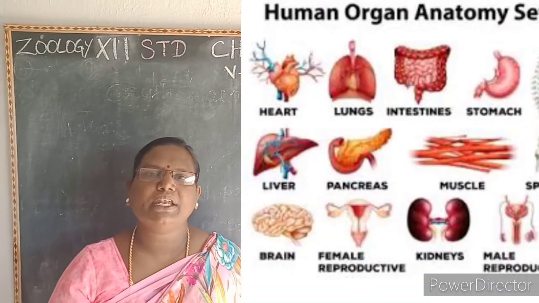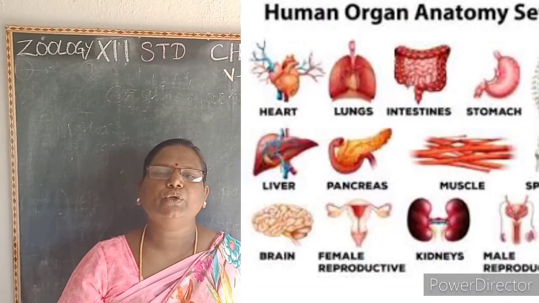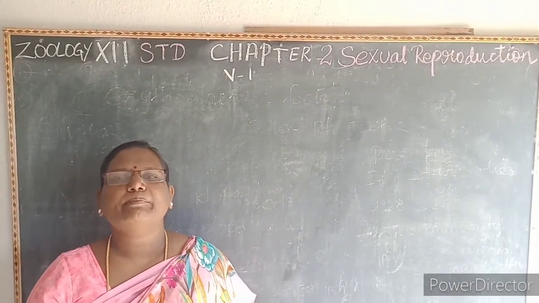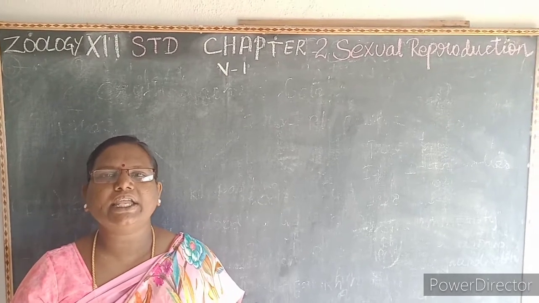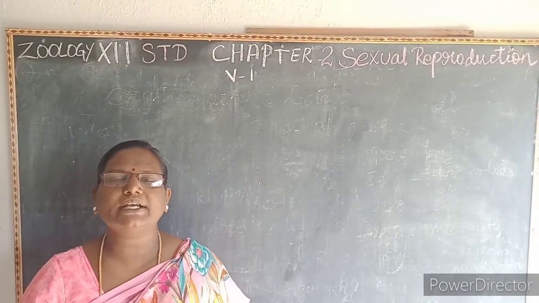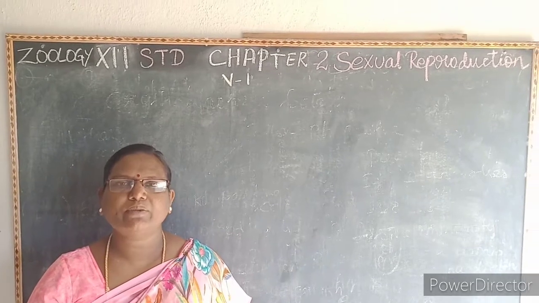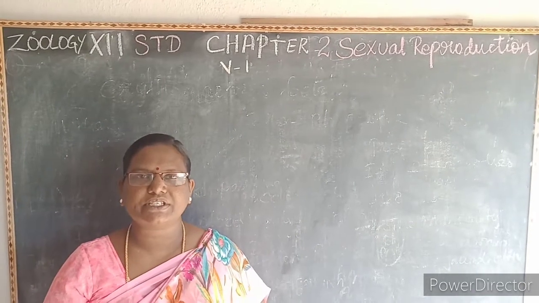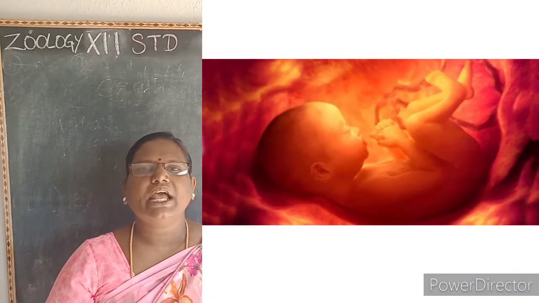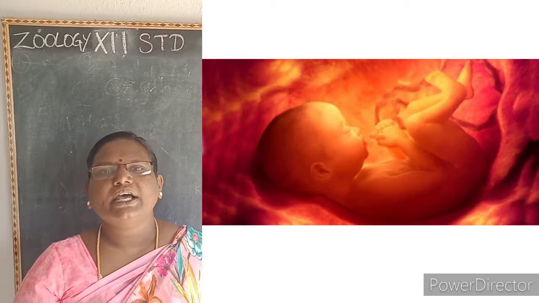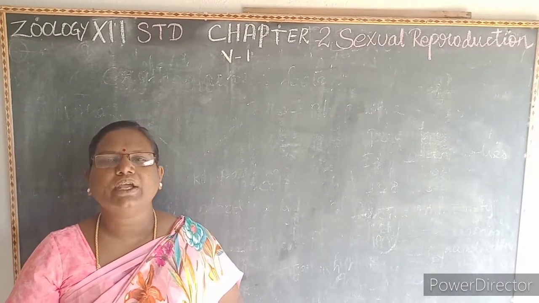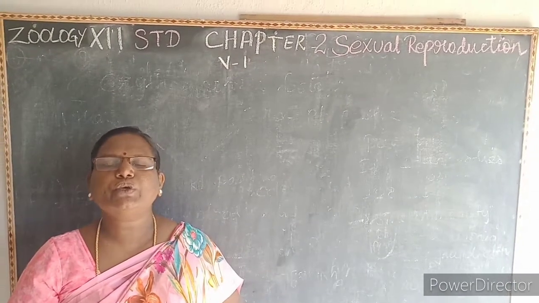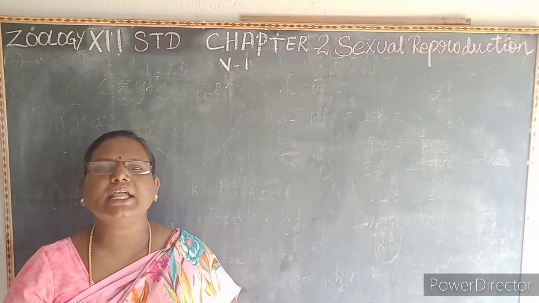Every organ system in our body works continuously to maintain homeostasis. So, what is homeostasis? Maintaining the constant internal environment of the body is called homeostasis. In the same way, the reproductive system is essential for the survival of the species, because if there is no reproduction, there is no life. So, what is reproduction? Re means again. Produce means making. Every organism has a tendency to produce its own kind, and that is called reproduction.